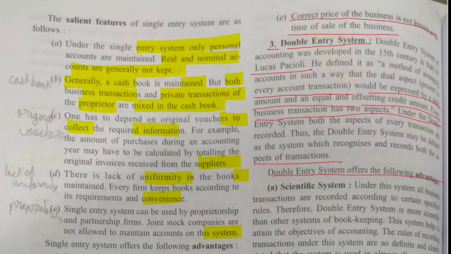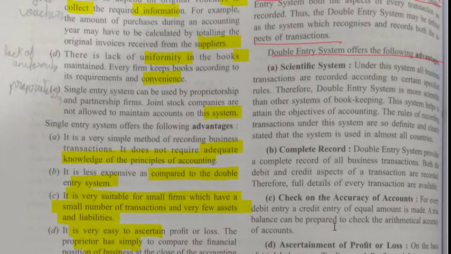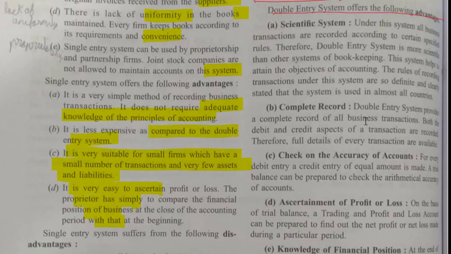Double entry system offers the following advantages. Now, what are the different advantages of double entry system? First advantage is it is a scientific system. Under this system, all the business transactions are recorded according to certain specified rules. Therefore, double entry system is more scientific than the other systems of bookkeeping. This system helps to attain the objective of accounting.